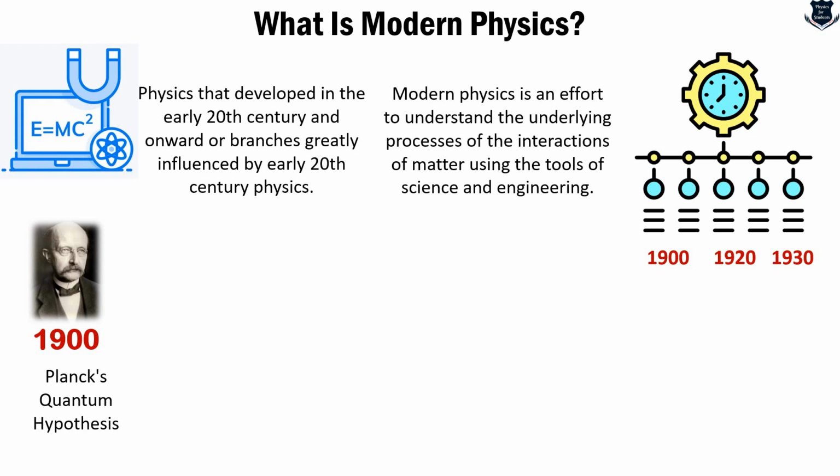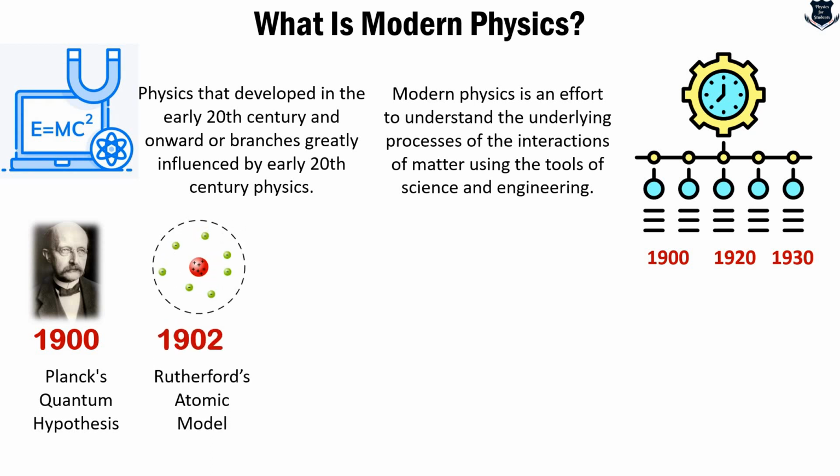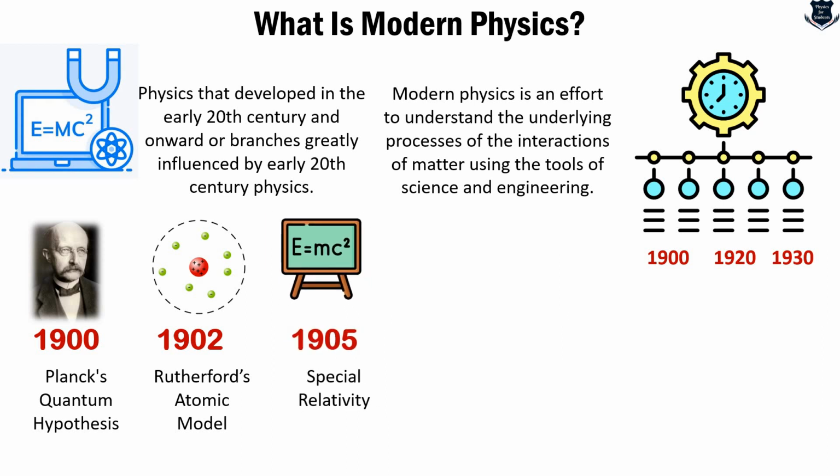The first thing is that it starts with Planck's quantum hypothesis, around 1900. And then we find the typical Rutherford's atomic model, which is basically the first model of atomic theory, which is still widely taught in classes and colleges. And then comes 1905, the major breakthrough made by Einstein in his special theory of relativity.